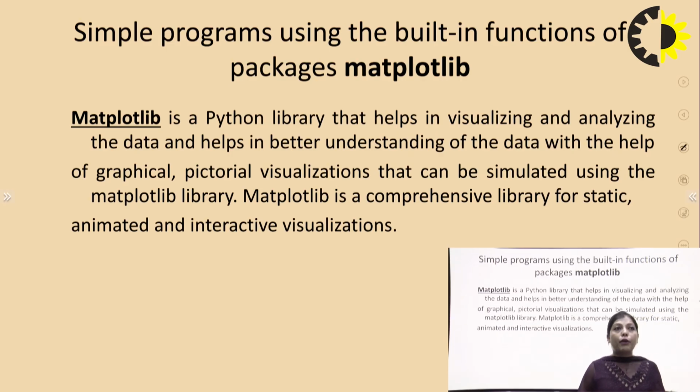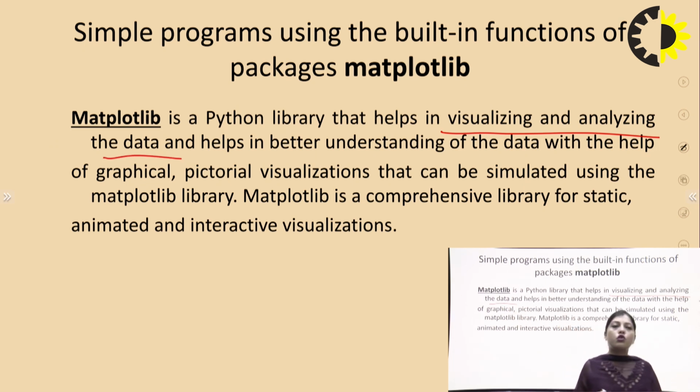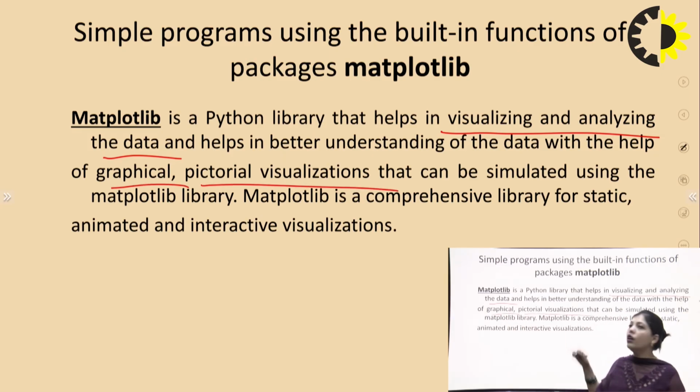Now here is a simple program which uses built-in functions of the package matplotlib. Basically, matplotlib is a Python library that helps in visualizing and analyzing data. The matplotlib library is used to visualize or analyze the data, to help better understanding of the data with the help of graphical representation and pictorial visualization that can be simulated using the matplotlib library.